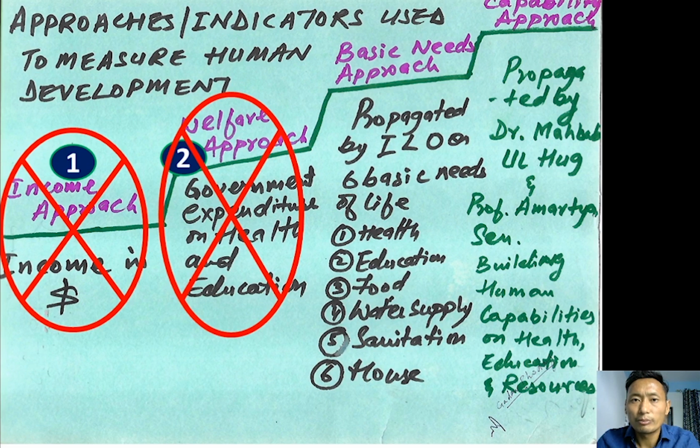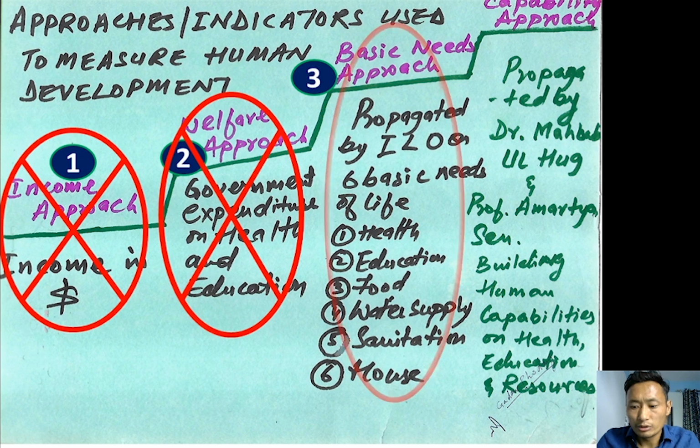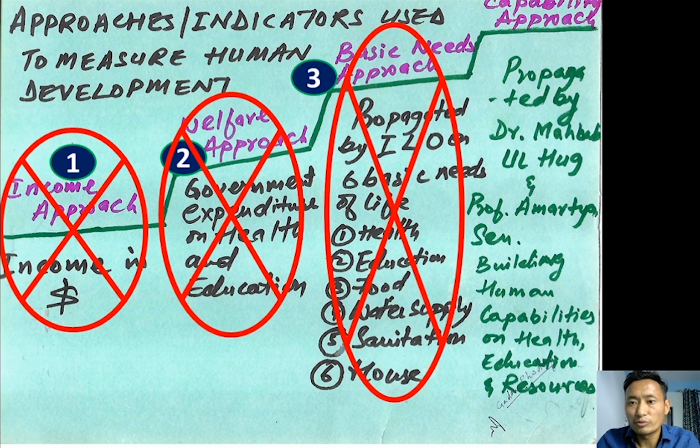In order to have a successful human development, we need six basic needs in our life. They are health, education, food, water supply, sanitation, and houses. Again, here human choices are neglected. Because of that, later on they adopted another approach, called the capability approach. The capability approach is the current approach to human development.